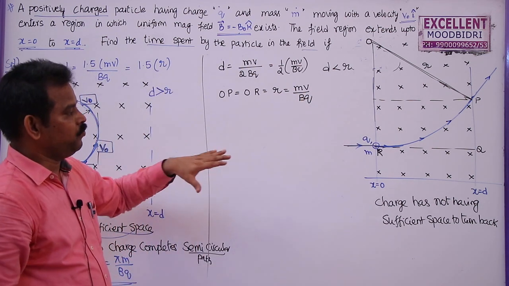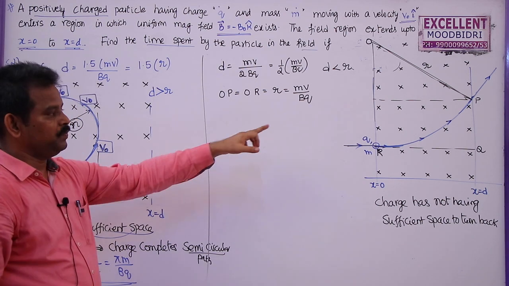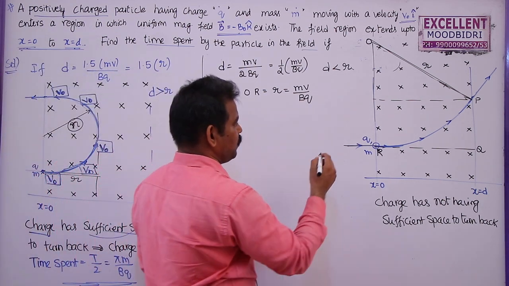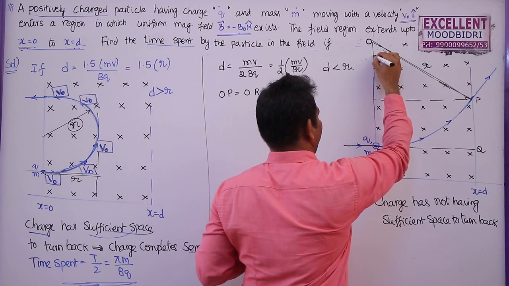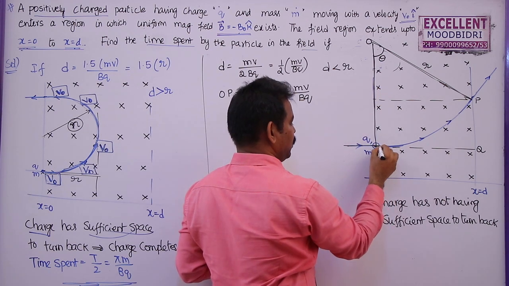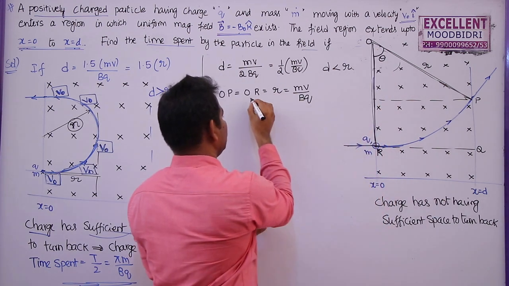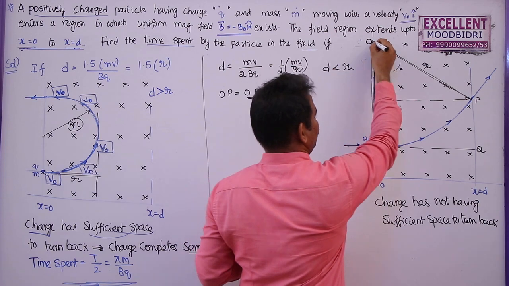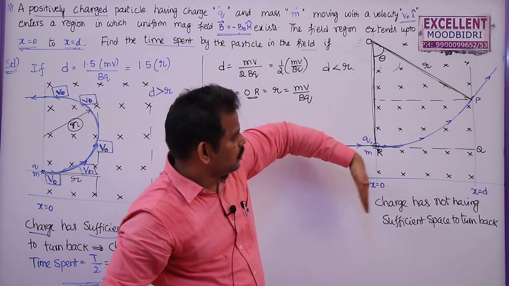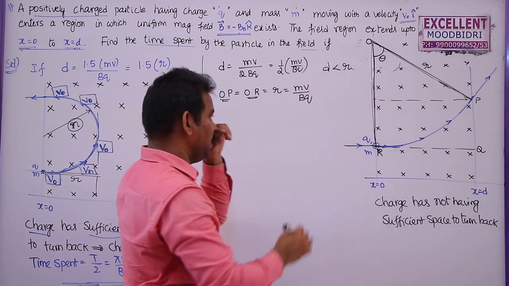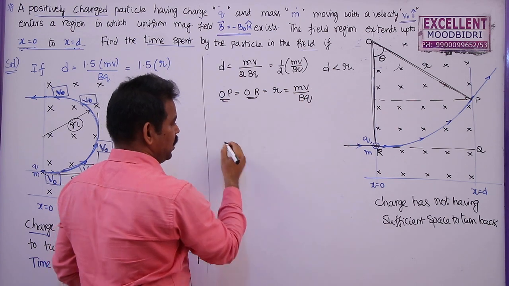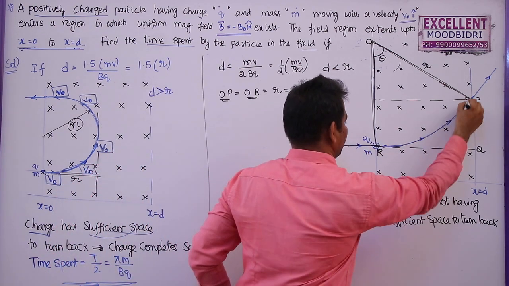Now I need to find out the time spent by the charged particle in the magnetic field. Before that, this is the angle described by the radius vector. Initially when it is entering the magnetic field, the radius vector is OR, and while leaving the magnetic field, the radius vector is OP. So the radius vector makes some angle theta at the center of the circular path. The angular displacement is theta, but how to find the arc length?